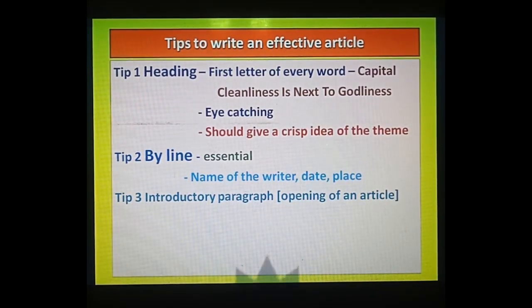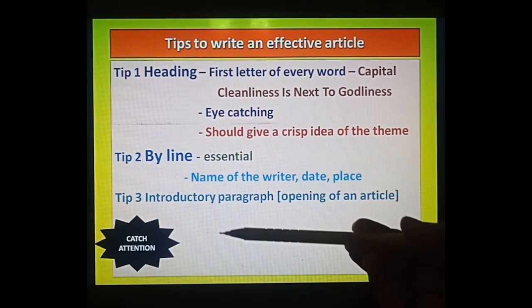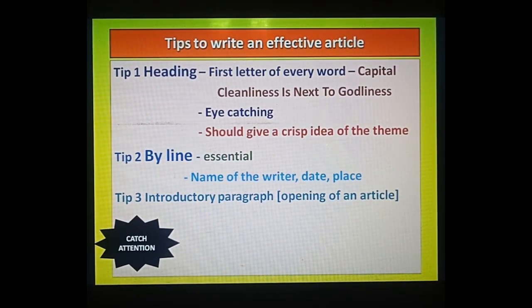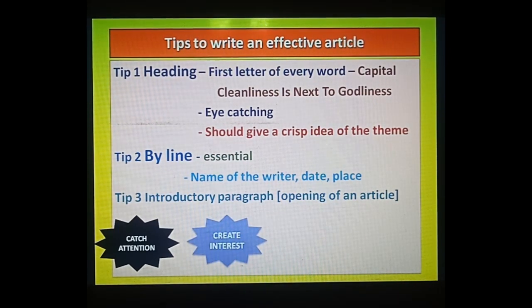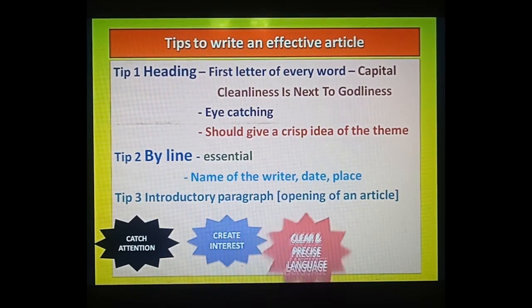Okay, now the next one, what are the things you have to include? The first one, catch attention, means after reading that first paragraph only, you have to catch the attention of the readers. Second one, create interest, means after reading the first paragraph only, people will decide whether they have to go to the next paragraph or not. If the first one is boring, then definitely they will not read your second paragraph.